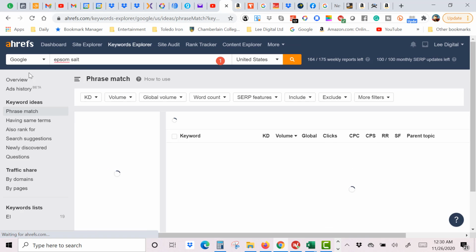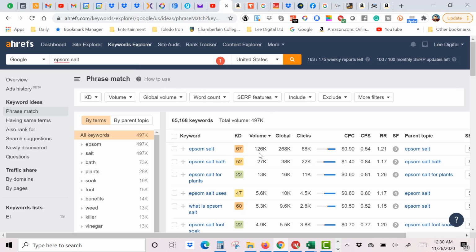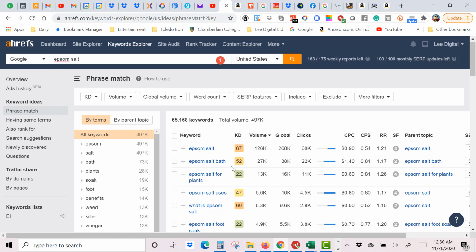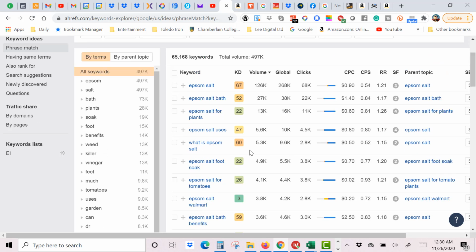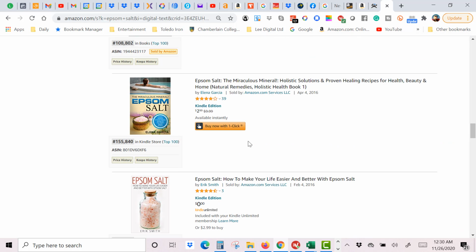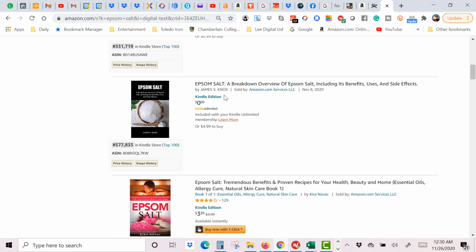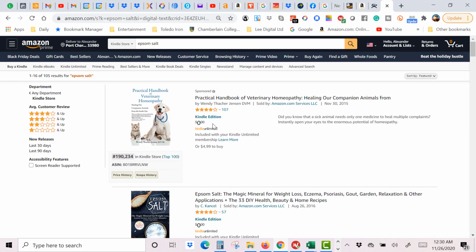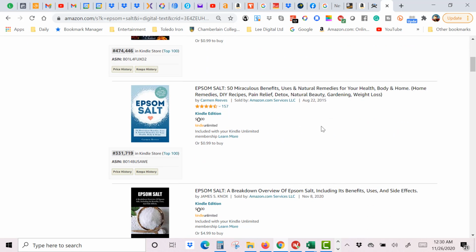And if we go over to Google, let's see what type of search. Epsom salt, look, 126,000 for the overall parent keyword. What is Epsom salt? 5,000 per month. So I would definitely give this a try because there's not much competition. Although all of these books are old. Look, 2016, 2015. There's nothing from 2020.